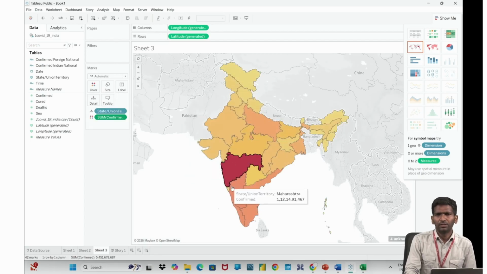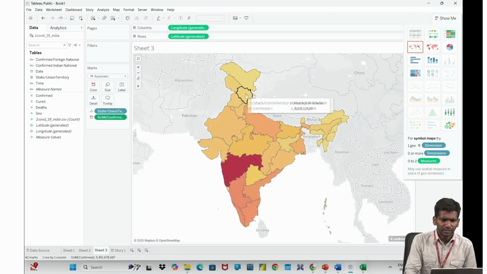Yeah, this looks somewhat fine. Using color also I can speak with some data. The colors which are darker, the cases are higher.